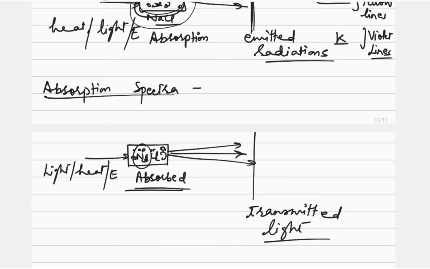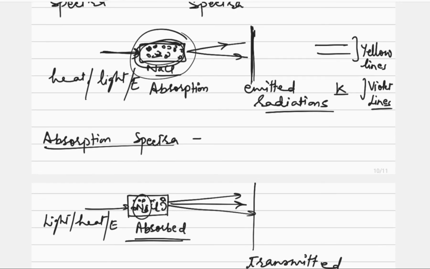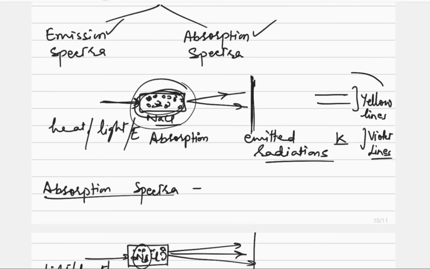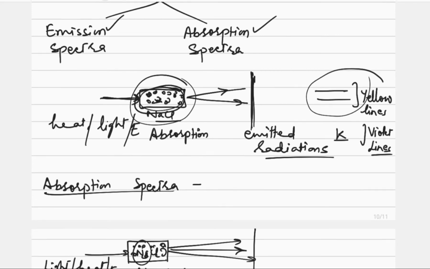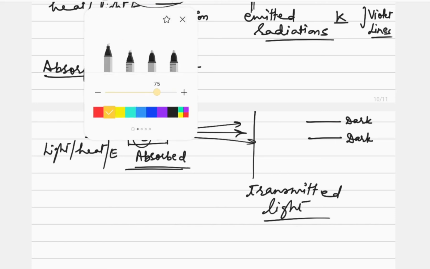So transmitted light is observed on the screen. Here we will get dark lines in the yellow region, the wavelength region in which, in the emission spectrum, we got the yellow colored lines. At the same place, in place of the yellow lines, we will be getting dark lines. So this is one dark line in the yellow region, this is another dark line in the yellow region, and the rest everything is bright except these two dark lines.